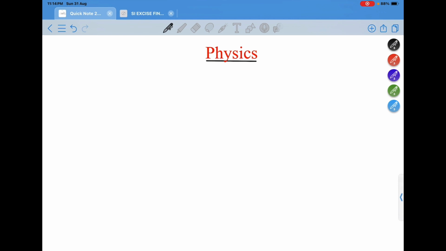As you all know, we are covering the SI-Excise syllabus, the complete syllabus. Today we are going to cover physics. How to cover the physics portion? As you all know, in the SI-Excise examination, the science subject constitutes 10 marks, right? And this science subject includes physics, chemistry, and biology. Chemistry and biology I have already discussed. Today I am going to discuss physics.